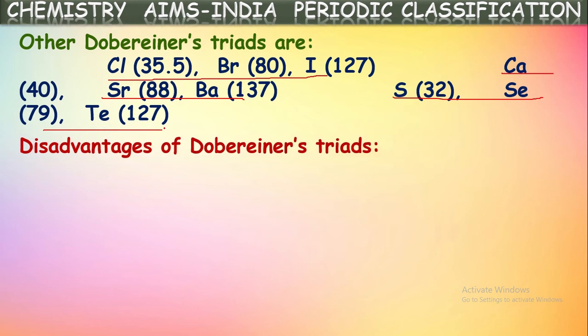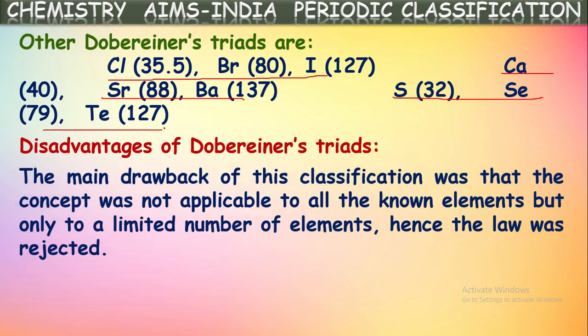But this theory is also rejected because of some disadvantages or limitations. Let us see what are those disadvantages of these Dobereiner's triads. The main drawback was that in this classification, the concept was not applicable to all the known elements, but only up to a limited number of elements. That is why this classification was rejected.